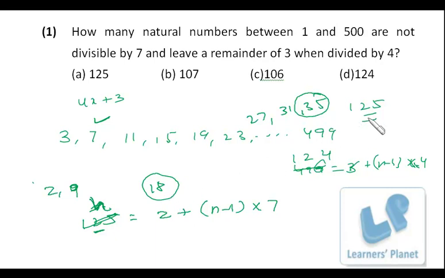So out of these 125 terms, we need to deduct 18 terms because on these 18 terms, 7 and its multiples are there. So from 125, if we deduct 18, we get 107. So in all, 107 numbers are there which are in 4x plus 3 format and not multiples of 7. Okay, I hope you are clear. Just go through the explanation once again if you are not clear the first time.